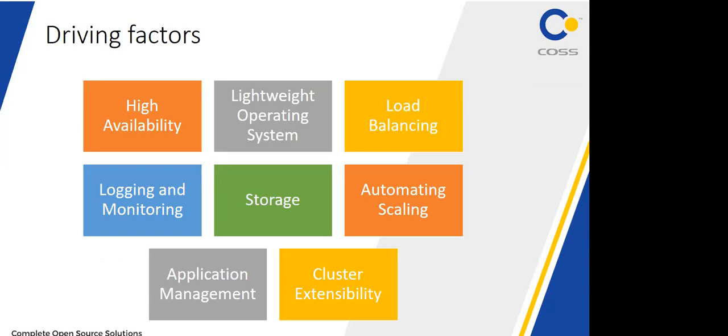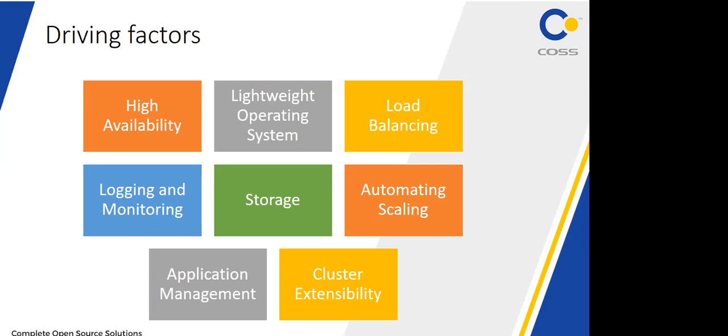And what are the advantages, the driving factors of OpenShift? High availability, lightweight operating system. Why is it a lightweight operating system? Because it is using Red Hat CoreOS. Next is load balancing, logging and monitoring, automatic scaling, application management, cluster extensibility. For each heading we have to discuss one example: how it is highly available, if any application is deleted how it will automatically scale, what CoreOS is in detail, and what the logging and monitoring tool is.